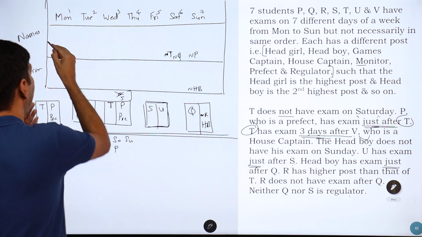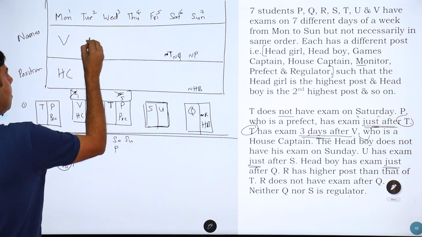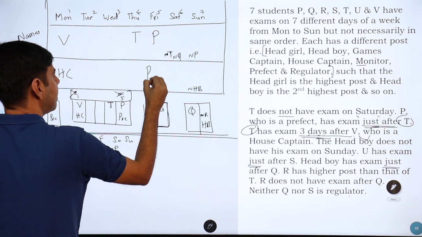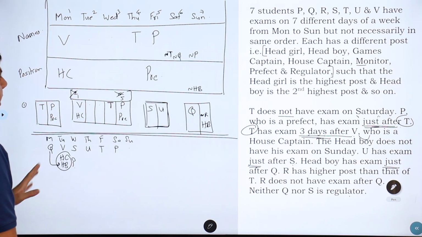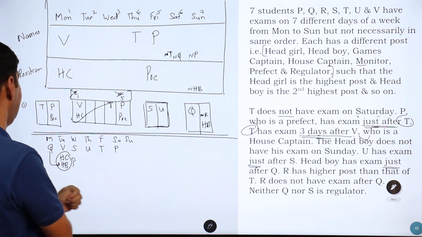So it has to be 1 to 5. So since it has to be, you can put it in the main thing. We see 1, 2, T, P, and P is a prefect. P is a prefect. Okay, done. Now, is this done? Have we captured everything? Yes.